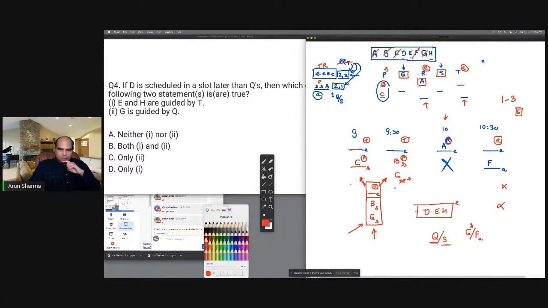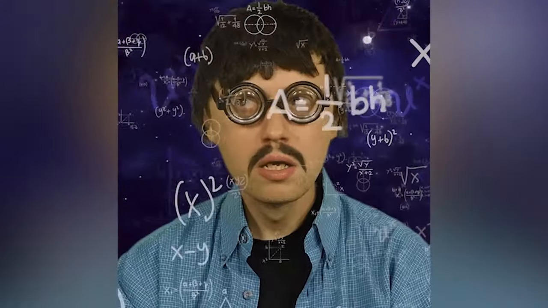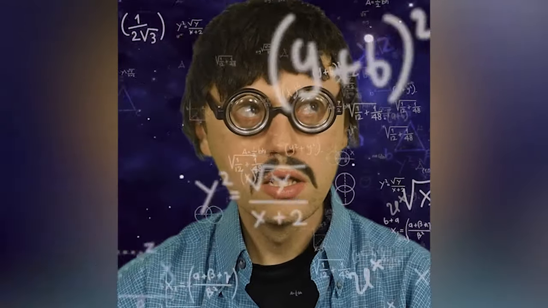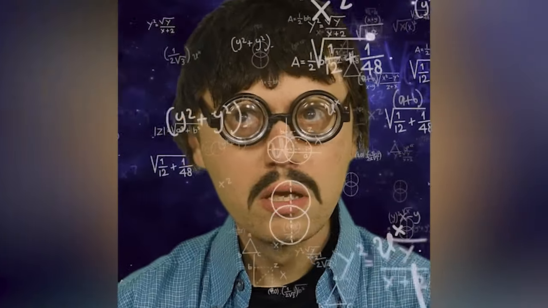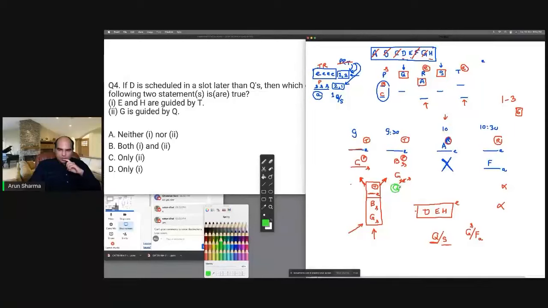So that means this part of the problem is telling me that Q is the guide for G and S is the guide for F. And what is this telling me? D scheduled in a slot later than Q's. So D scheduled in a slot later than Q's means D will have to come here.